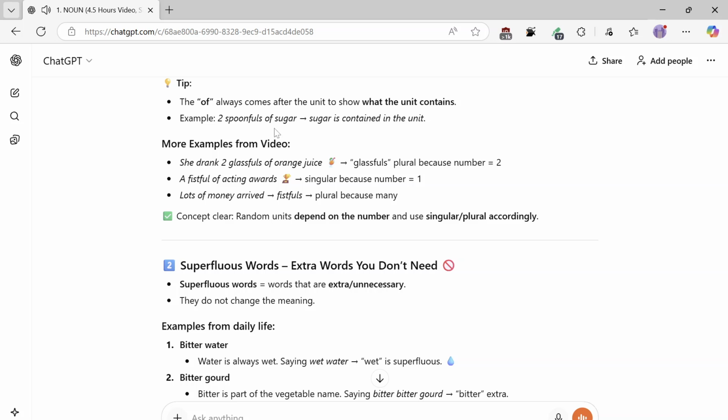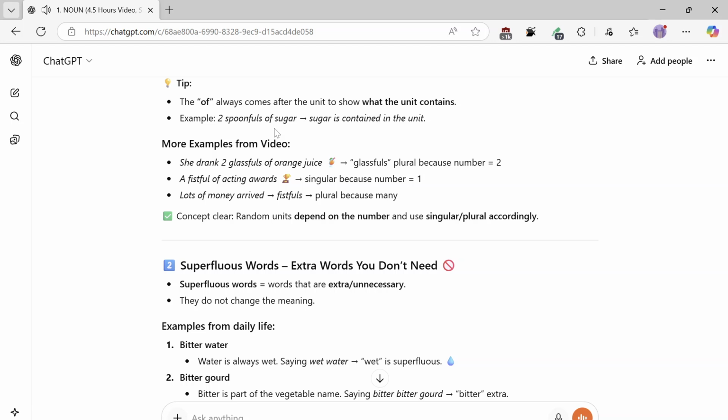More examples from the video. She drank 2 glassfuls of orange juice: glassfuls, plural, because the number equals 2. A fistful of acting awards: singular because the number equals 1. Lots of money arrived, fistfuls: plural because of manyness. Concept clear: random units depend on the number and use singular or plural accordingly.